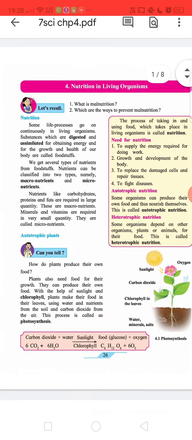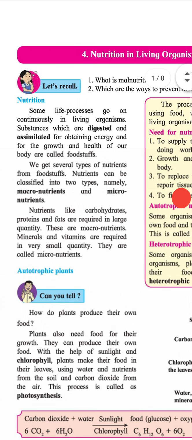Heading: Nutrition. Some life processes go on continuously in living organisms. Substances which are digested and assimilated for obtaining energy and for the growth and health of our body are called foodstuffs. We get several types of nutrients from foodstuffs. Nutrients can be classified into two types, namely macronutrients and micronutrients.